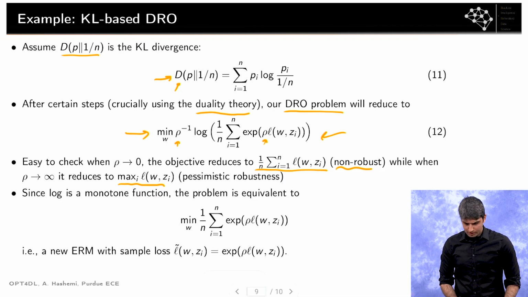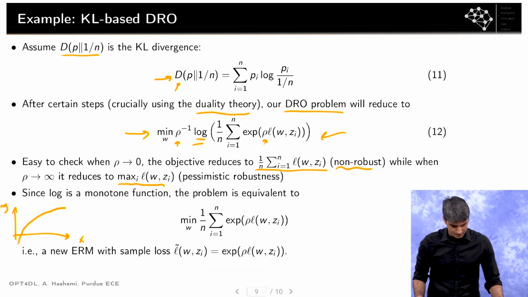Another observation is related to how we can solve this, and how it is related to an ERM problem. Can we think of it as some ERM problem? The answer is actually quite elegant. Note that we have a log operator here. Log is a function that is monotone. If I were to plot the log, so this is log x, it's going to be something like this. It's monotonically increasing.